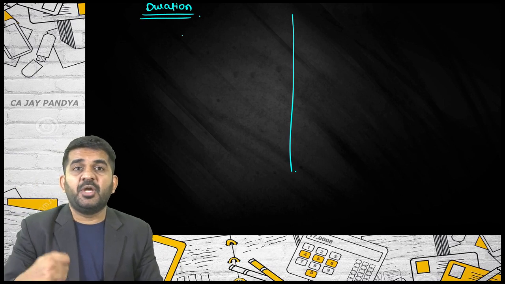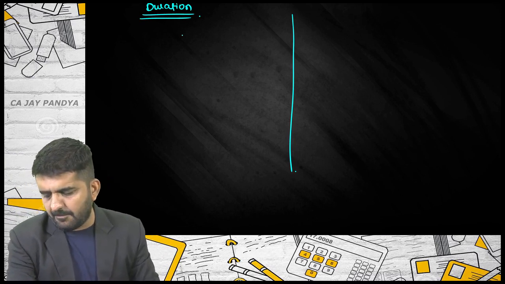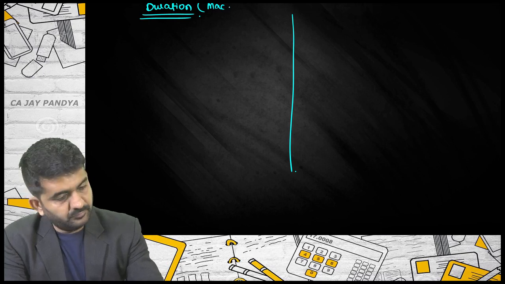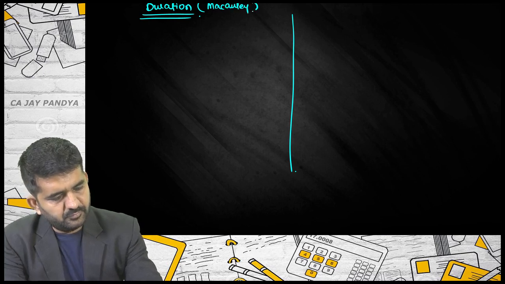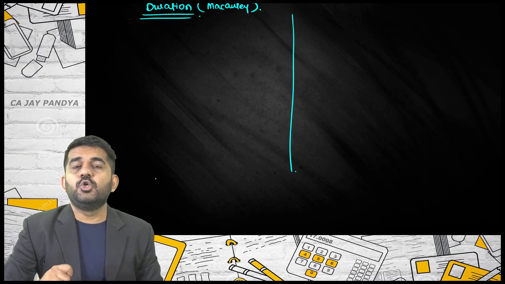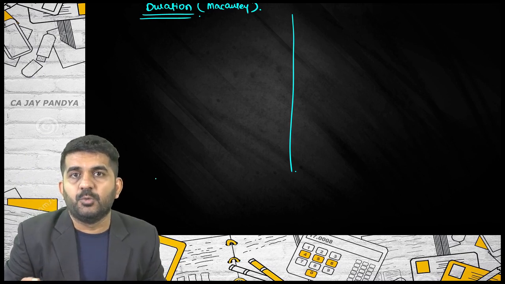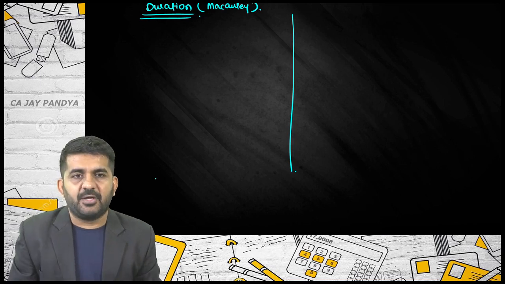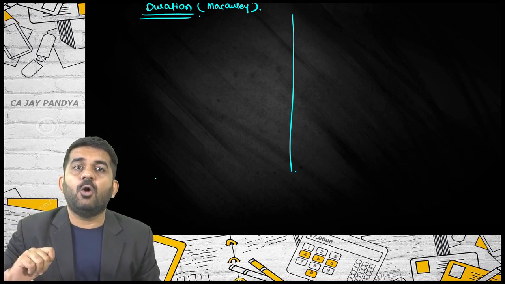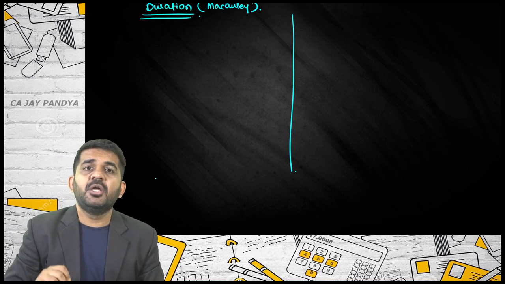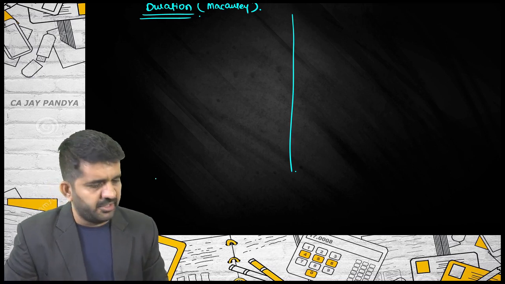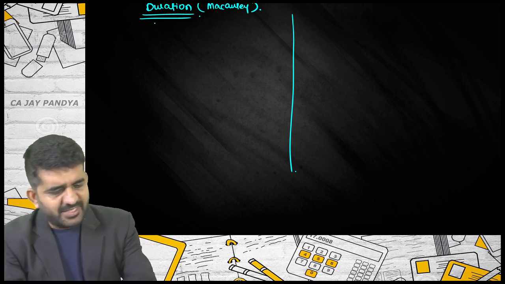The person who invented this concept is Macaulay, and so this duration is known as Macaulay duration. Here this concept will be understood in reverse manner. First we'll understand how to calculate the duration, and then we'll understand the use of this duration.